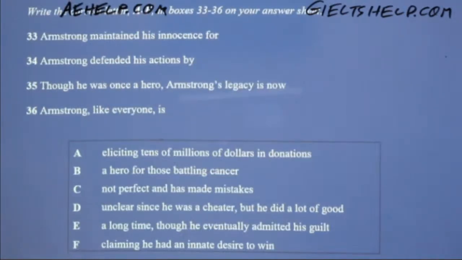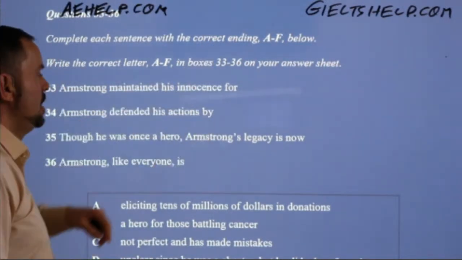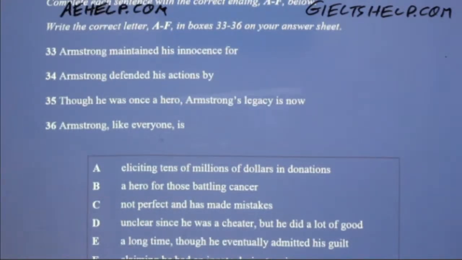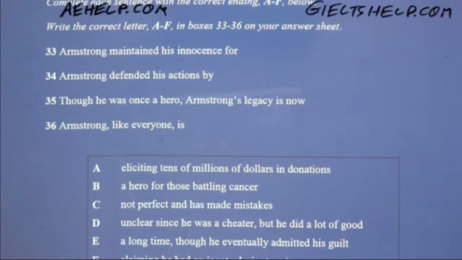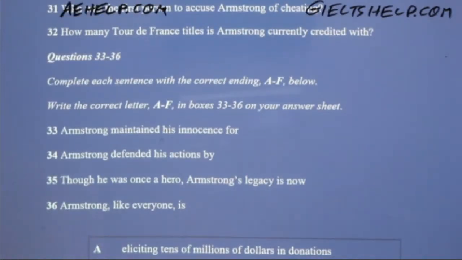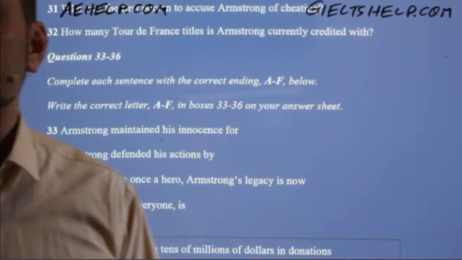Here we have to match the correct ending. This is a popular type of question with the start of the sentence. Now we have 4 sentence fragments, which are missing the second half. And then here we have our choices. We have 6 choices. That means 2 of these are wrong. So we're going to ignore the choices because we don't know which ones are correct, which ones are wrong. We don't want to confuse ourselves. So just like with any multiple choice question, we don't look at choices that can be false. Okay.